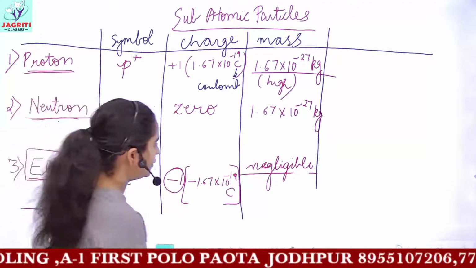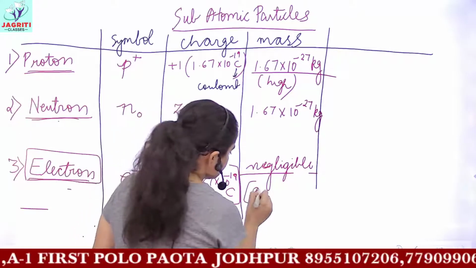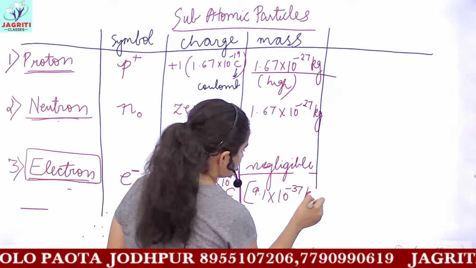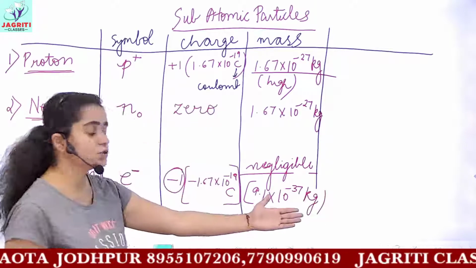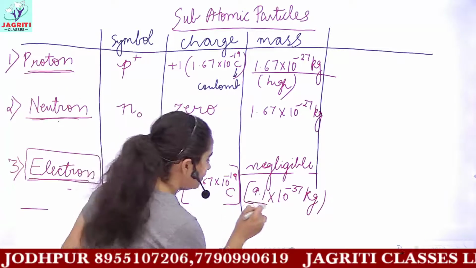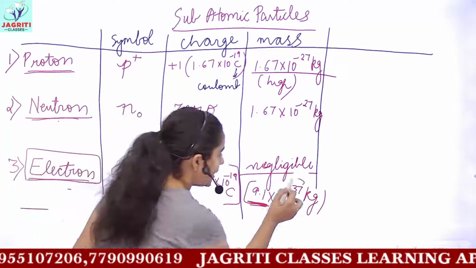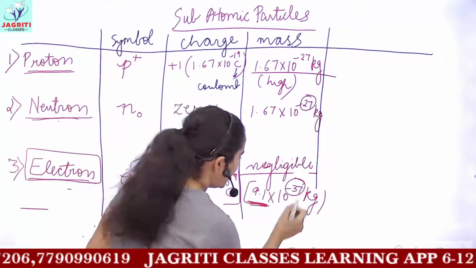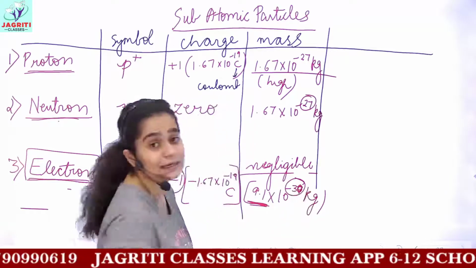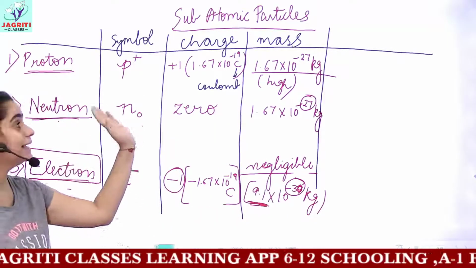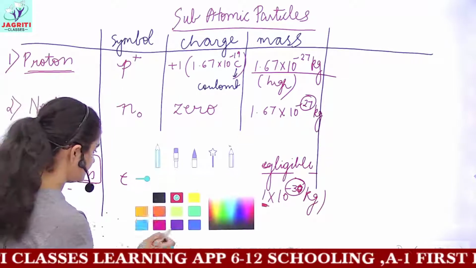And for a value, I'll give you a value. It is 9.1 into 10 raised to the power minus 31 kg. So this is very small. Do not look at the number 9.1, that 9.1 is greater than 1.6. No, look at the powers. And it is minus 30-something kg, look at the power. So these are the subatomic particles and their various characteristics.